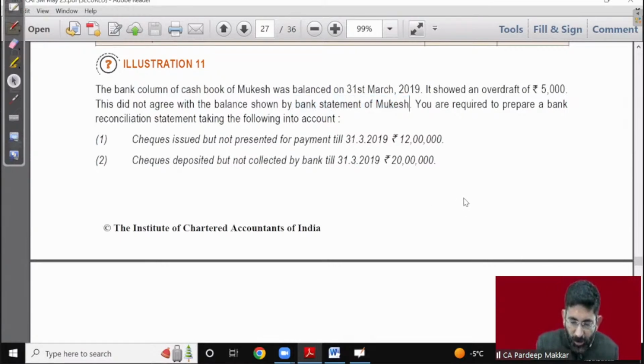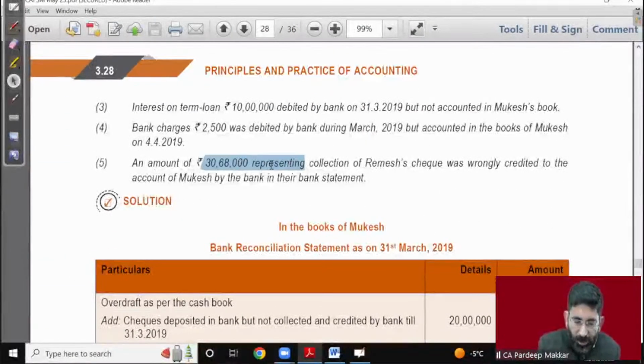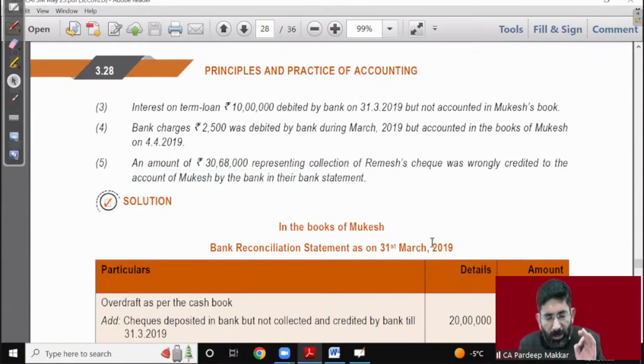So here cash book to passbook we have to go. So whatever is done in passbook, do same. Okay. So point number 5 is a query of the student. An amount of rupees 30,68,000 representing collection of Ramesh check was wrongly credited to the account of Mukesh by the bank in the bank statement. Okay, very good point. Beta, this is a wrong credit by the bank.